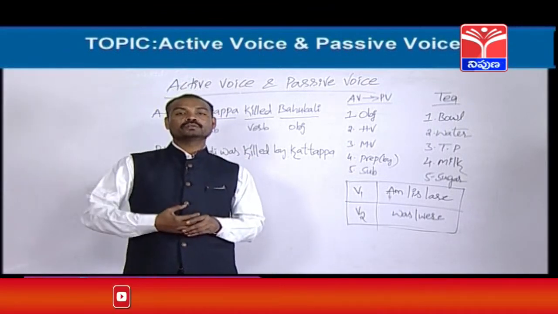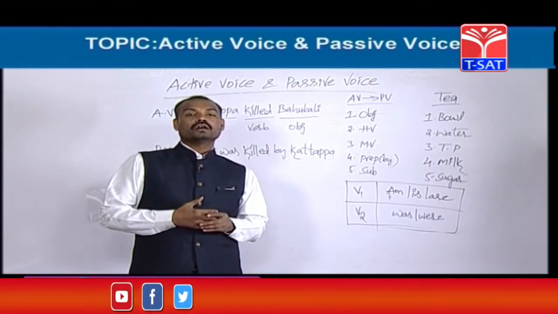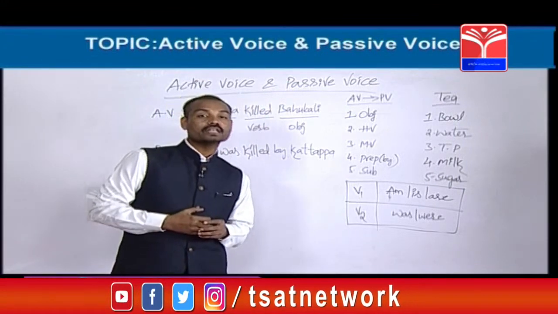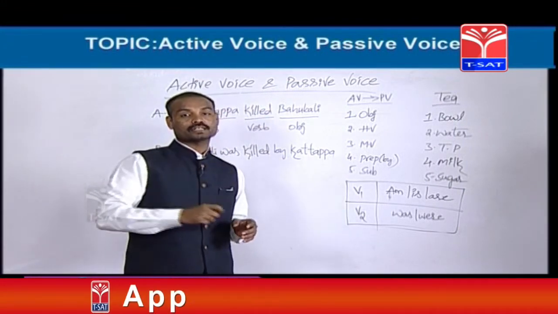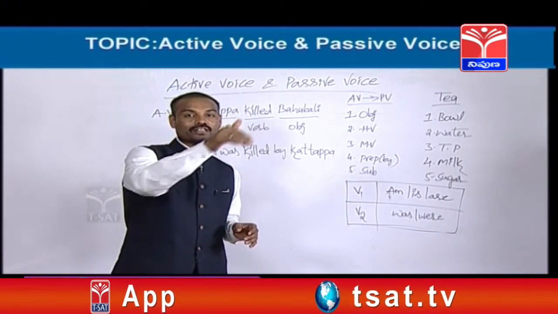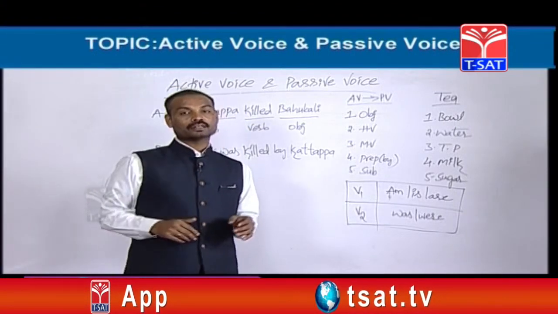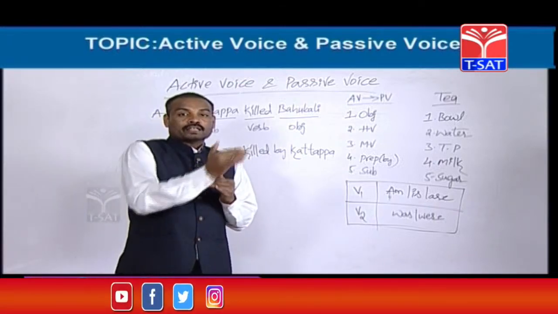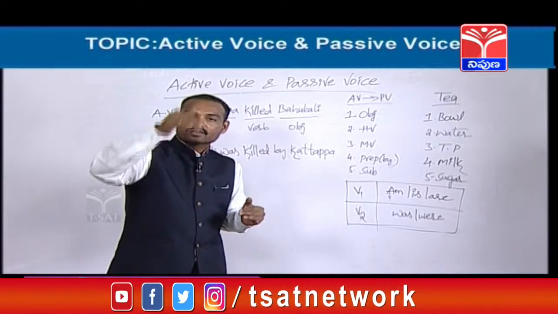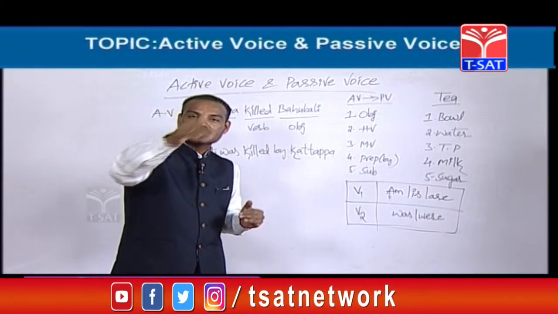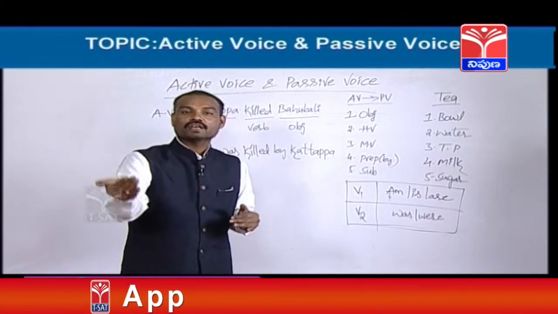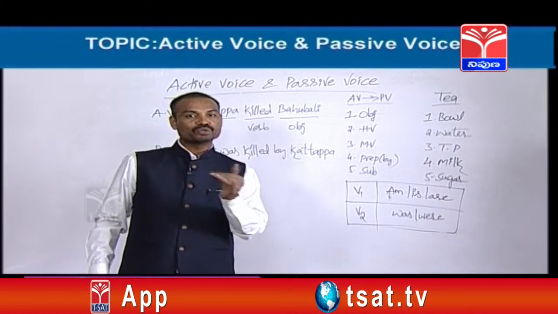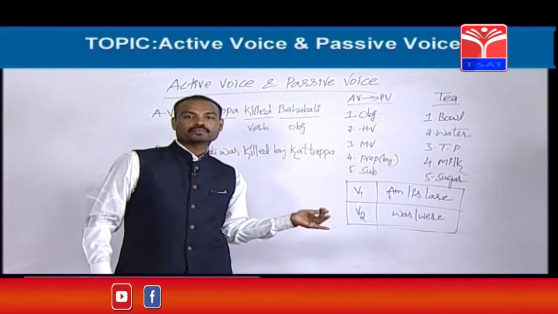Next, one more example. Hari was reading a book. It is past continuous tense. While we are learning tenses, the sentence is called past continuous. While we are learning active and passive voice, the same sentence is called active voice. Hari was reading a book. The passive of this sentence is a book was being read by Hari.